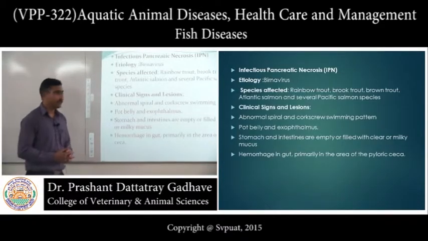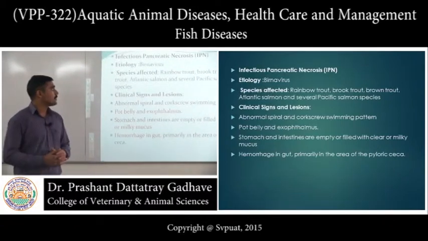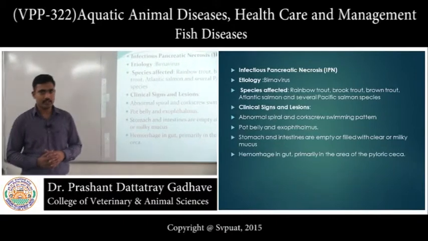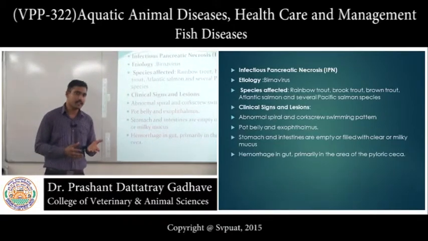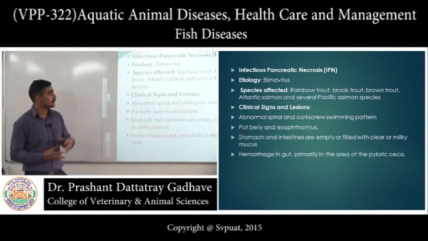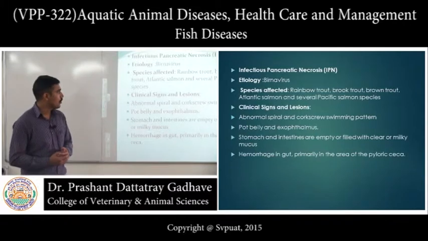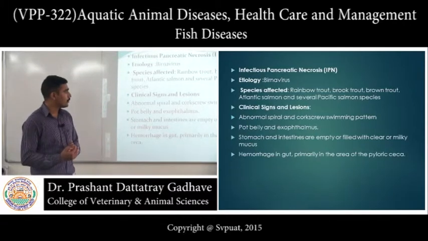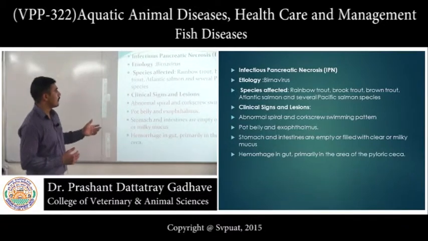Typical morphology of rhabdovirus. Then the next disease is infectious pancreatic necrosis disease. The etiological agent is the Birna virus. Birna virus is a double-stranded RNA virus. The species affected are rainbow trout, brook trout, brown trout, Atlantic salmon, and several other Pacific Ocean salmon species.